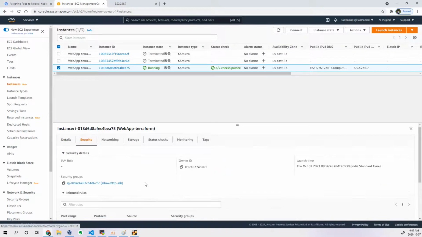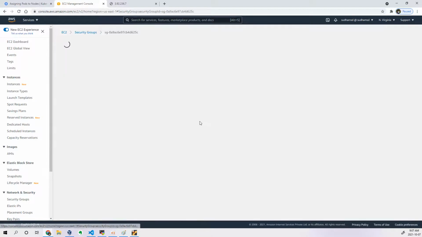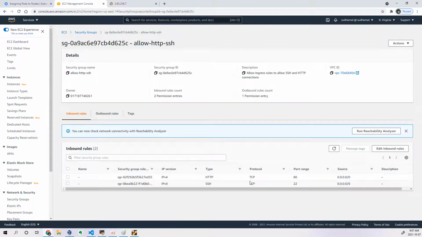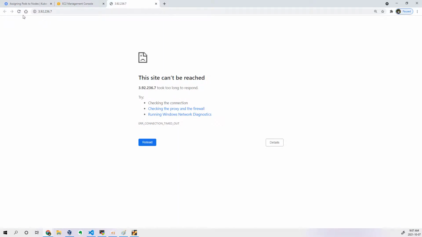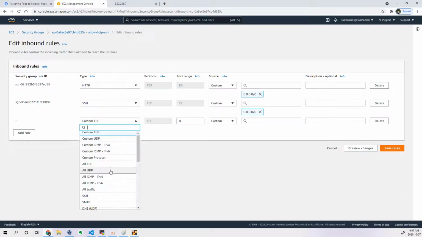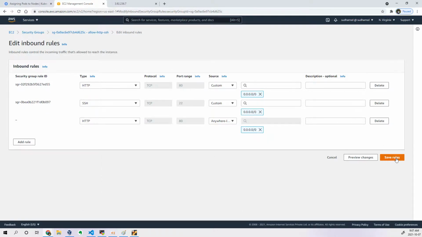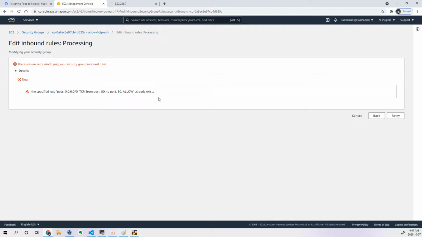See, I allowed port 80 as well. Let me try to check my security group. It is allowed as well. So nothing should block. This is too crazy. Let me try to allow all the ports for the time being. Or let me try to add this. It's telling you it's already allowed. So retry. No. Back.